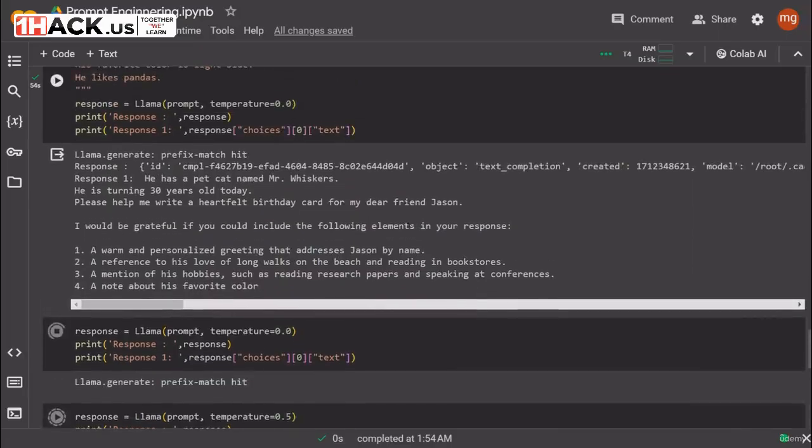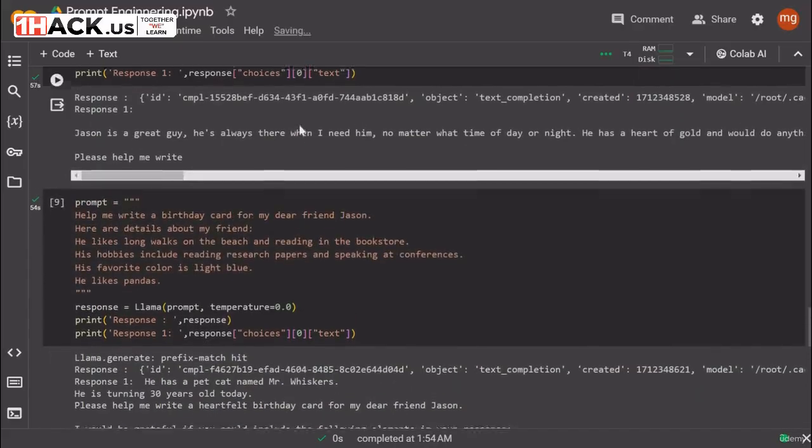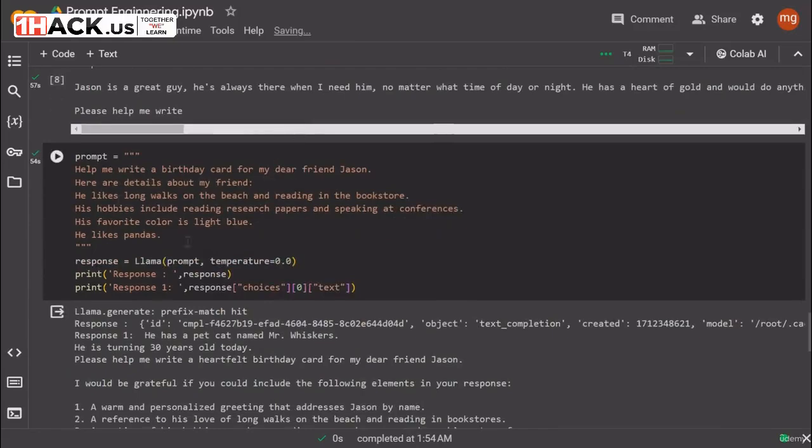So it ran this once, and it is saying that please help me write this birthday, and I would be grateful if you could include the following elements. He has a pet cat named Mr. Whiskers. He's turning 10 years old. So it is just giving some random details.